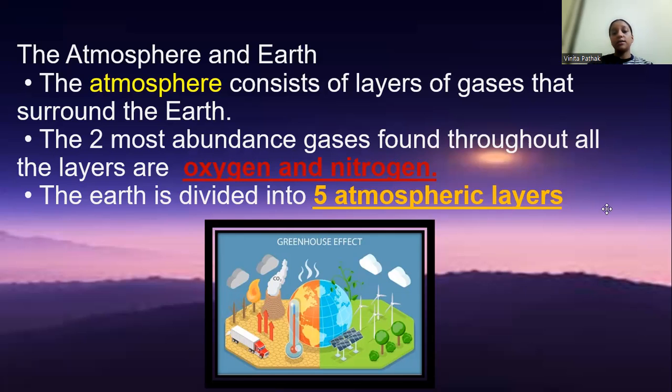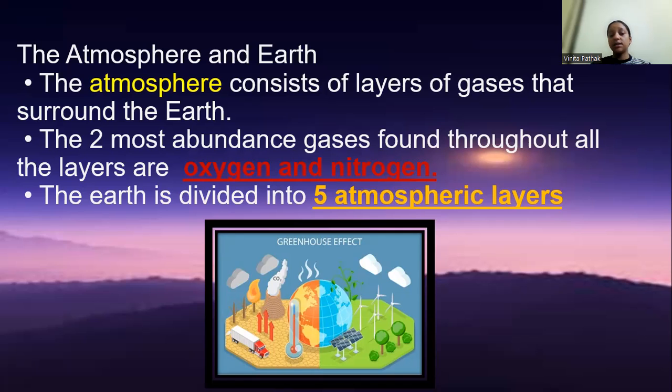And the most abundant gases found throughout all the layers are oxygen and nitrogen. I hope you all are taking notes and writing them. Okay, let's move ahead. The Earth is divided into five atmospheric layers. I'll be teaching you further what the atmospheric layers are.